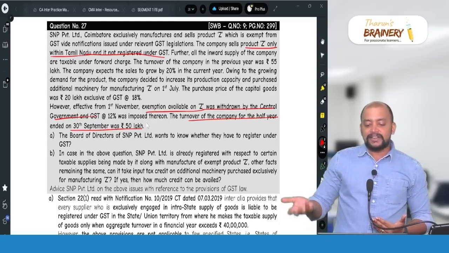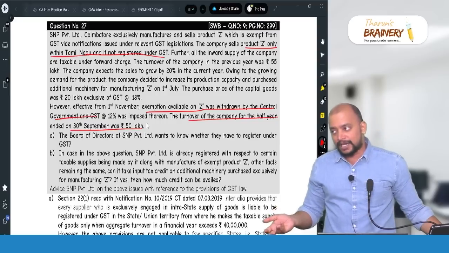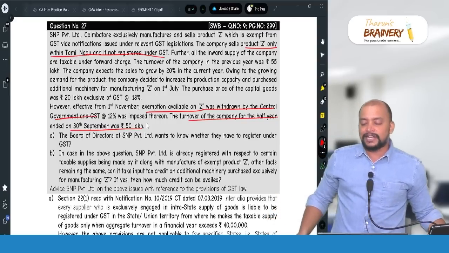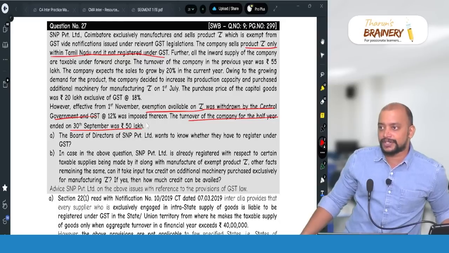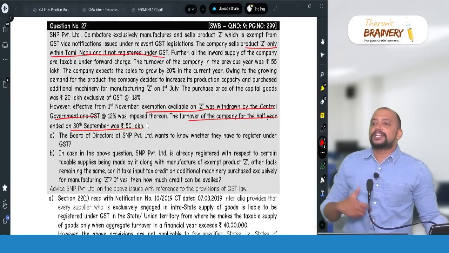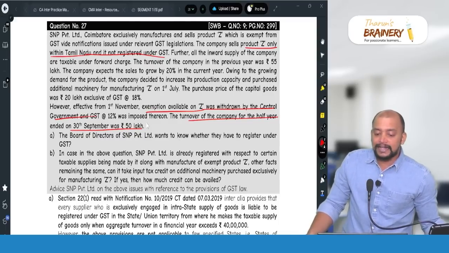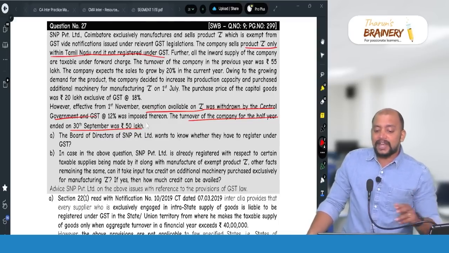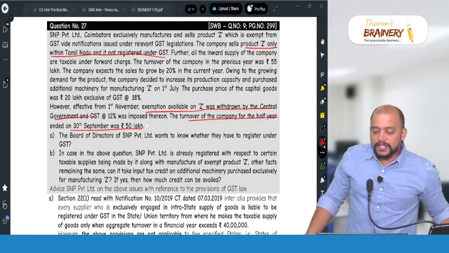Now from 1st November the exemption is withdrawn. So they are making partly taxable, partly exempted supplies. So they are liable to get registered within 30 days. From 1st November they need to make application for registration. They are liable to get registered and need to make application within 30 days from 1st November.